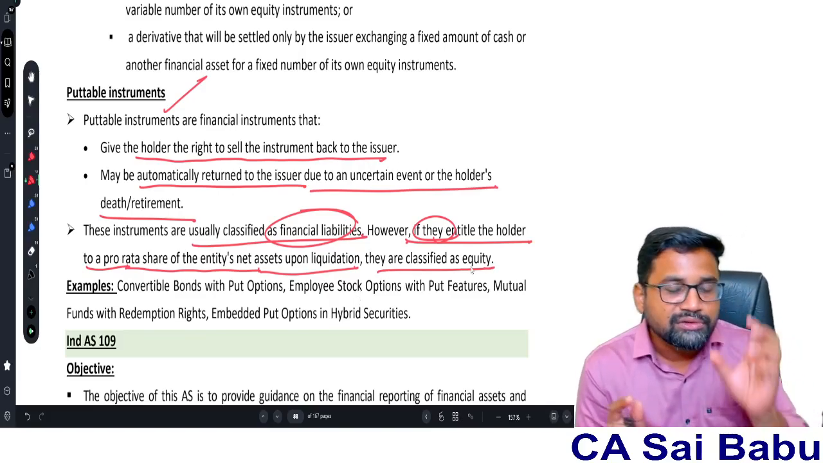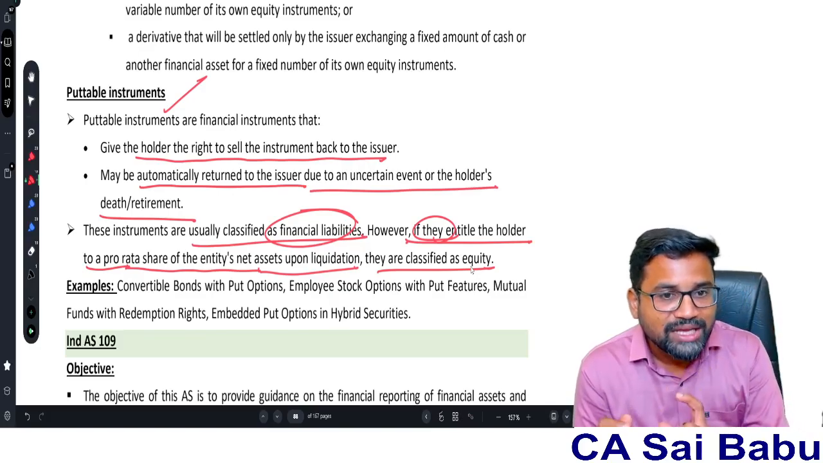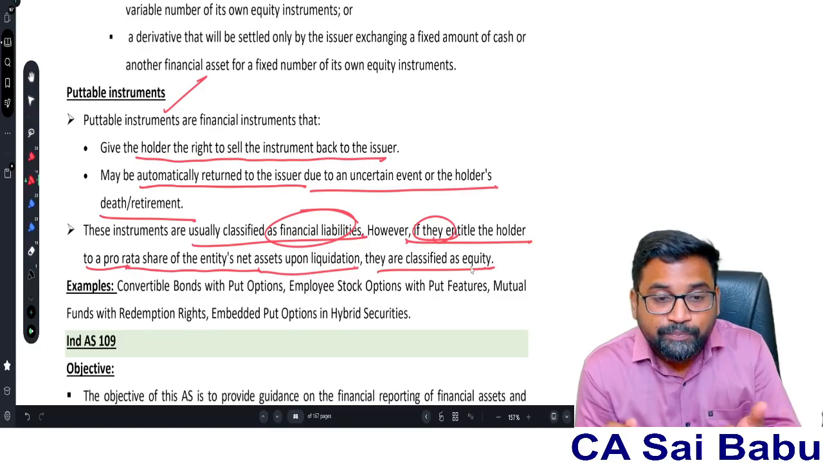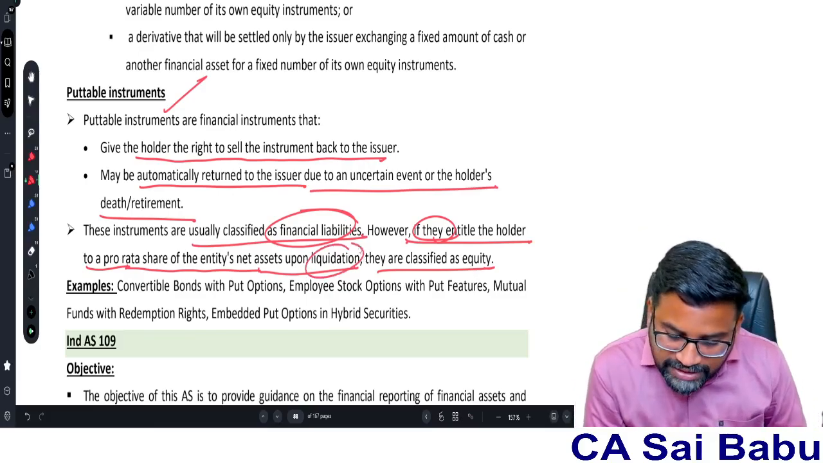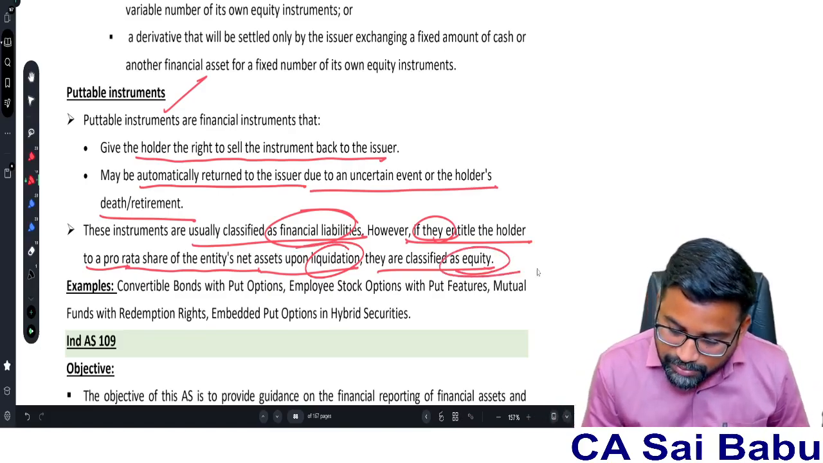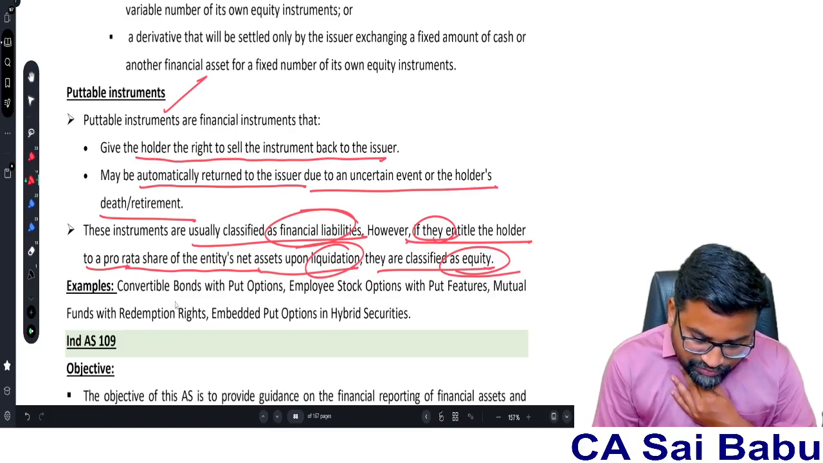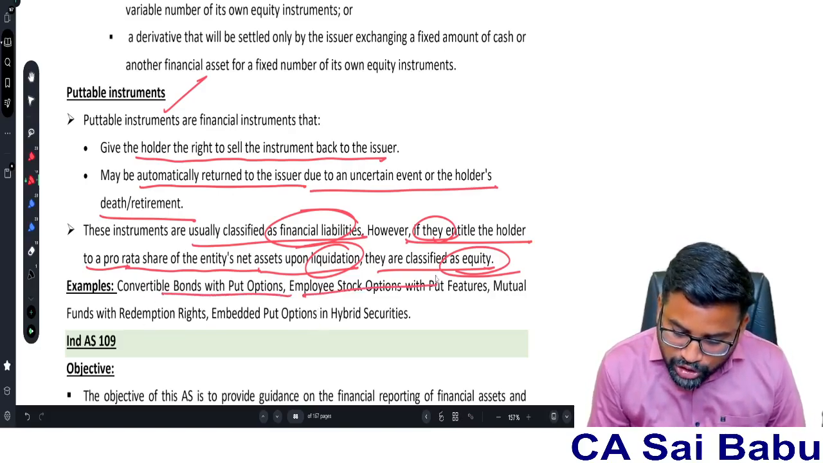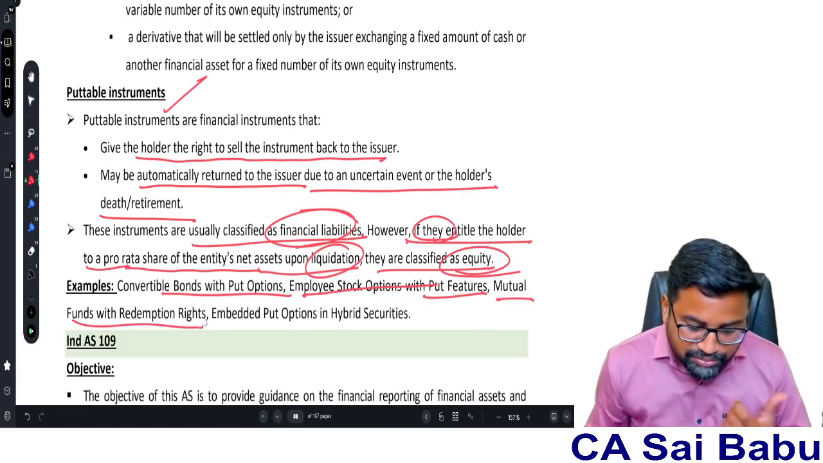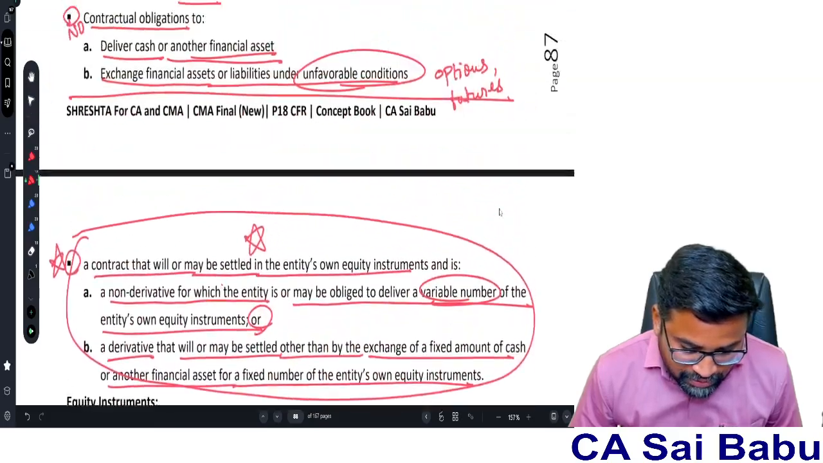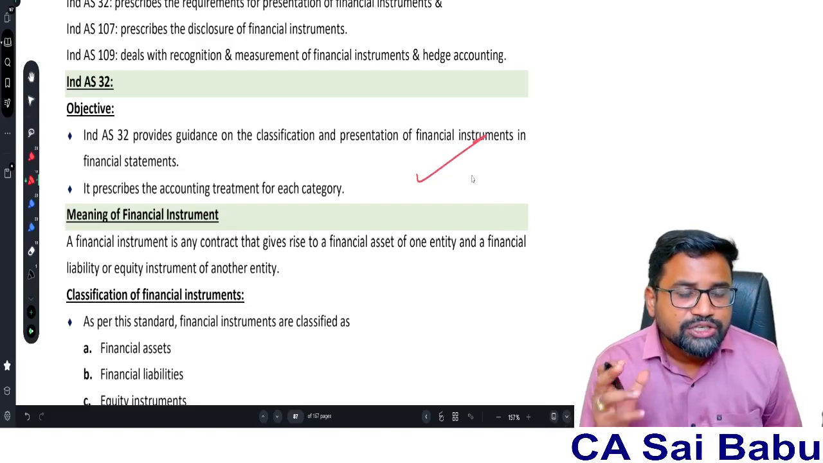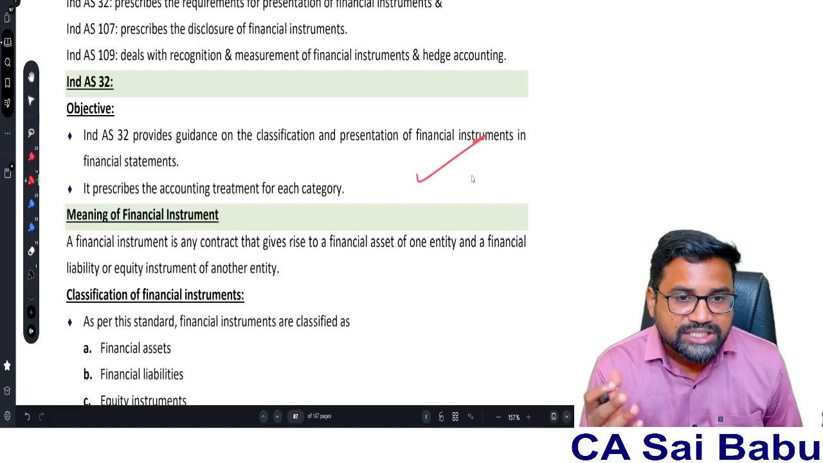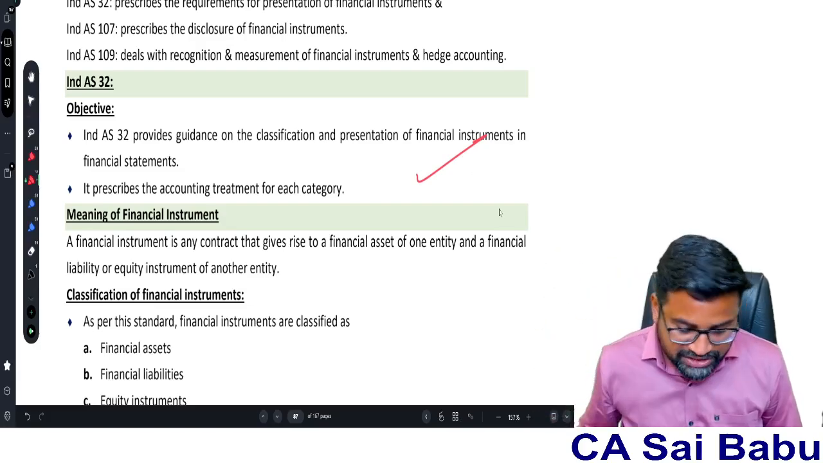So they can ask an MCQ. Portable instrument, generally financial liabilities. But when can they be treated as equity? If the holder of the portable instrument has the right to participate in the entity's net assets at the time of liquidation, like shareholders, then they will be treated as equity. Some examples could be convertible bonds with put options, employee stock options with put features, mutual funds with redemption rights. These are all examples. So this is Ind AS 32. We have completed it. Ind AS 32 basically talks about what? Presentation of financial instruments: financial asset, financial liability, equity instrument.